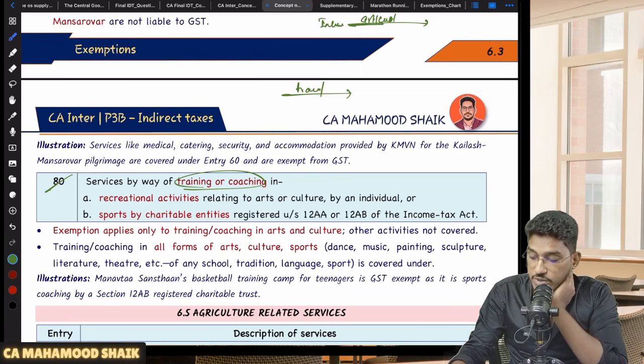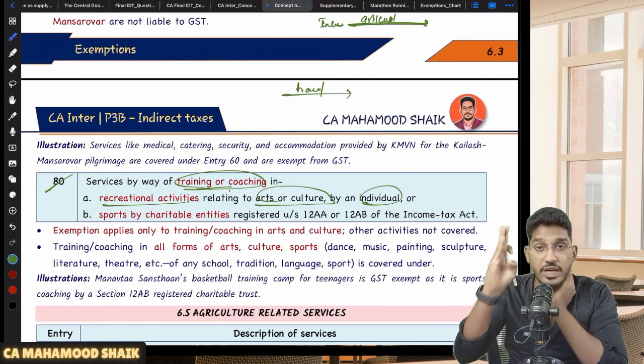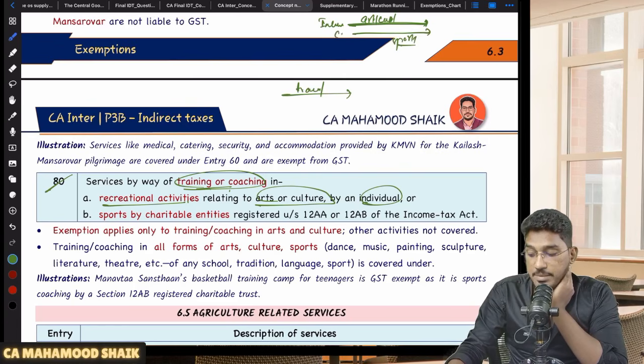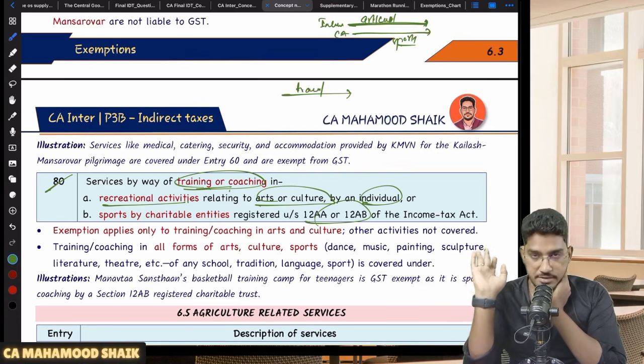If there is an individual who is providing services by way of training or coaching in recreational activities relating to arts or culture, the supplier must be who? Individual. Then it will be exempted. On the other hand, if it is training or coaching in sports, then the supplier must be a charitable entity registered under 12AA or 12AB of the Income Tax Act.